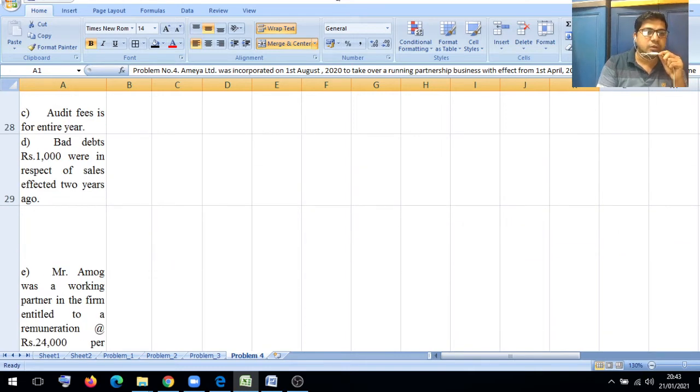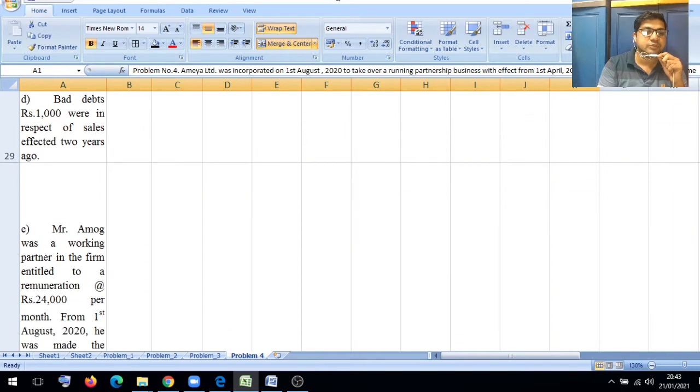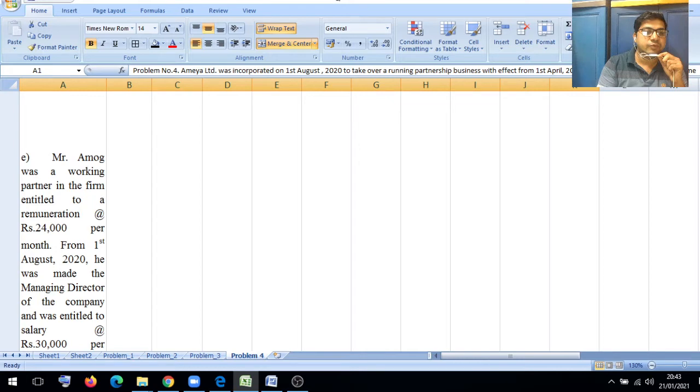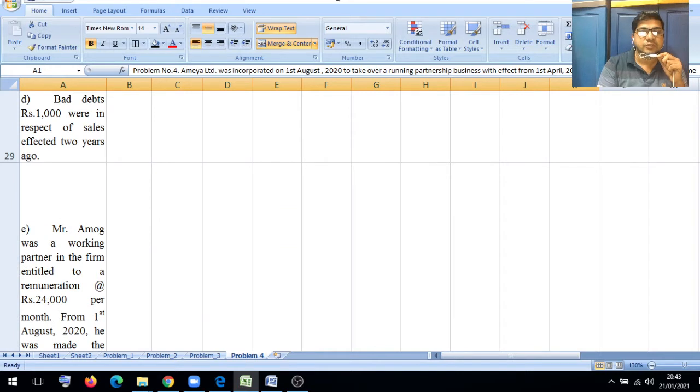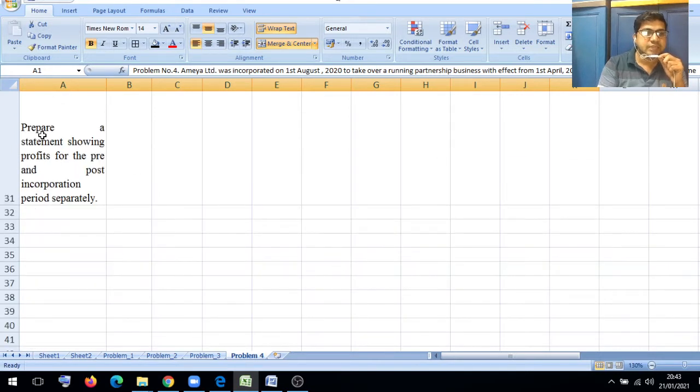Mr. Amai was a working partner in the firm, entitled to a remuneration at the rate of rupees 24,000 per month. From 1st August 2020, he was made the managing director of the company and was entitled to a salary at the rate of rupees 30,000 per month. Then they say to prepare a statement showing profit for the pre and post incorporation period separately. So this particular information is there.